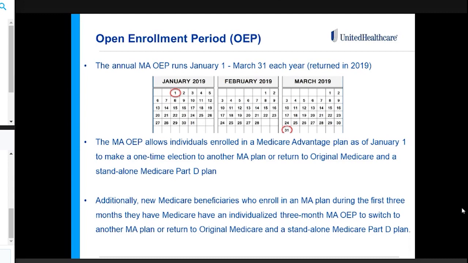So open enrollment period, there's kind of two portions of it. The one I'm going to talk the most about today is the one that runs from January 1st through March 31st, but I'll highlight a little bit the open enrollment period that follows someone's initial election period as well.